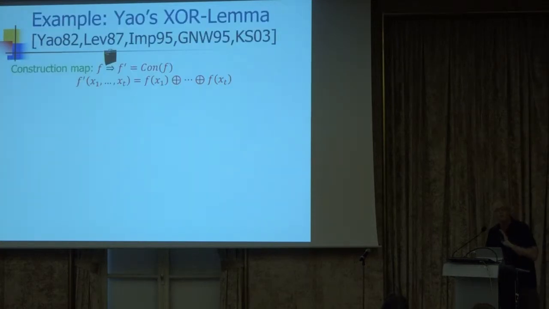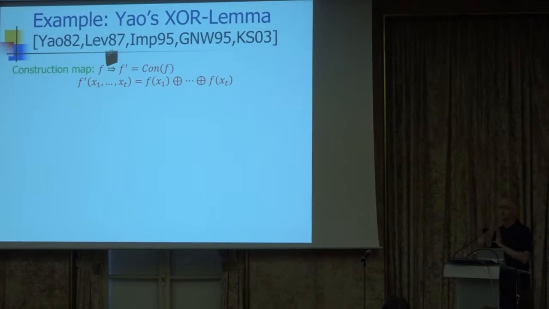This is probably the most famous hardness amplification theorem out there. This is Yao's XOR lemma, and Yao's XOR lemma says the following thing. So you give me a function f, and I amplify it. I construct this new function f prime. What is f prime? F prime is the function that receives t inputs for f, applies f individually on each one of the inputs, and then XORs the outputs. So that's the function f prime.